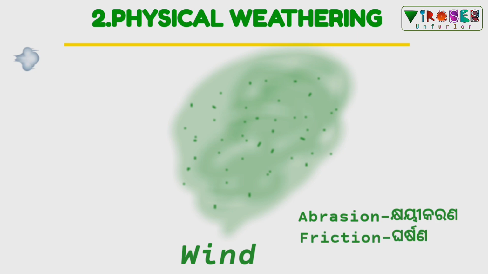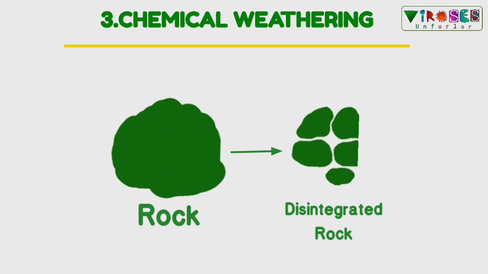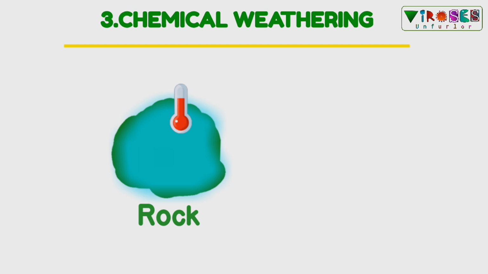Chemical weathering. The rocks, while getting disintegrated, may also undergo chemical changes. Water is an important agent in bringing about chemical changes due to dissolution or reaction of one or more components of the rock's material. Presence of dissolved materials and warm temperature favor chemical weathering.